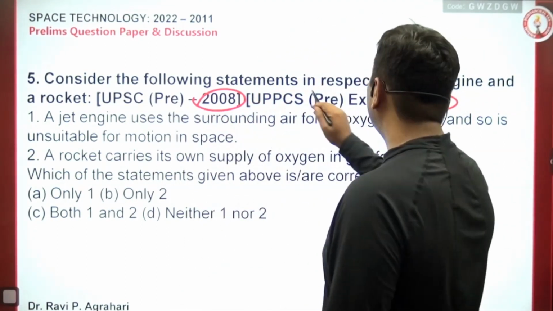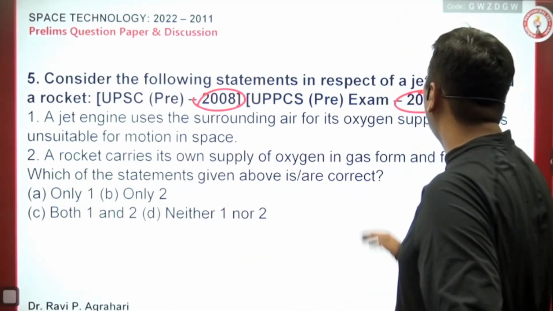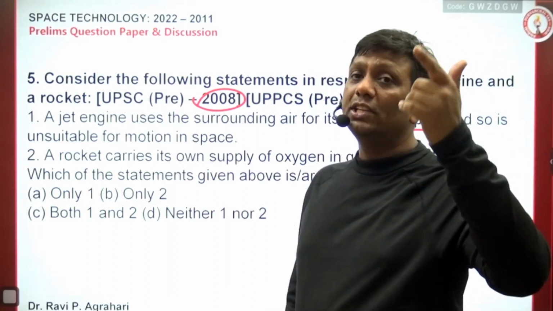Consider the following statements with respect to jet engine and rocket. Jet engine uses the surrounding air for its oxygen supply. I told you, guys, jet engines are moving up to that height where oxygen is available.